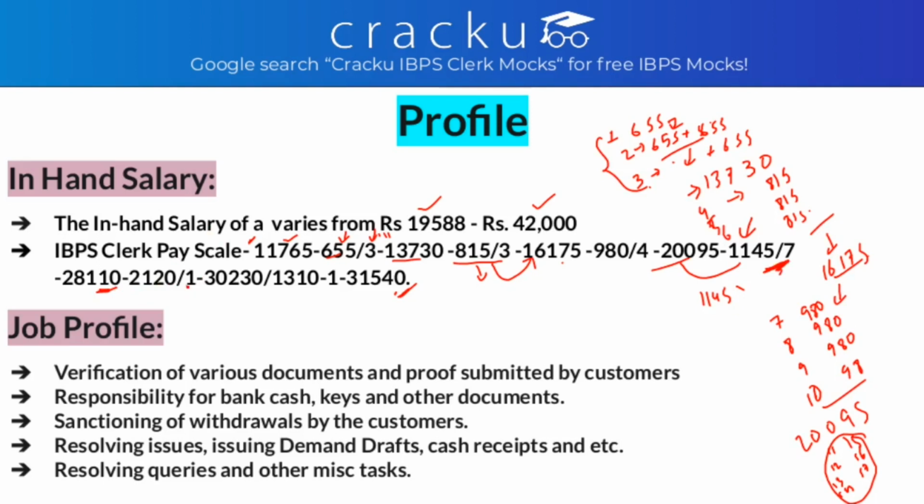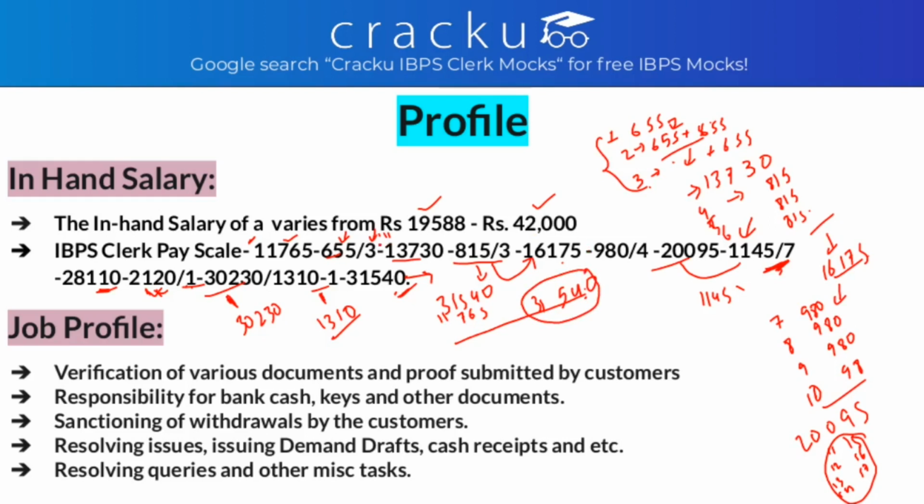And after this, for the next 1 year, your increment will be of 2,120 till your basic pay reaches 30,230. And again after that, for the next year, that is 1 more year, your increment will be of 1,310, up to 31,000. So the highest amount of basic pay you get is 31,540, and as a joiner you get 11,765. So that's why the range is from 11,765 to 31,540.